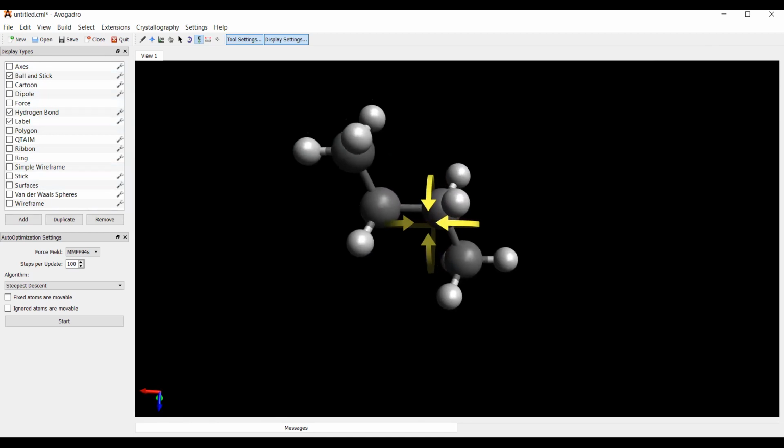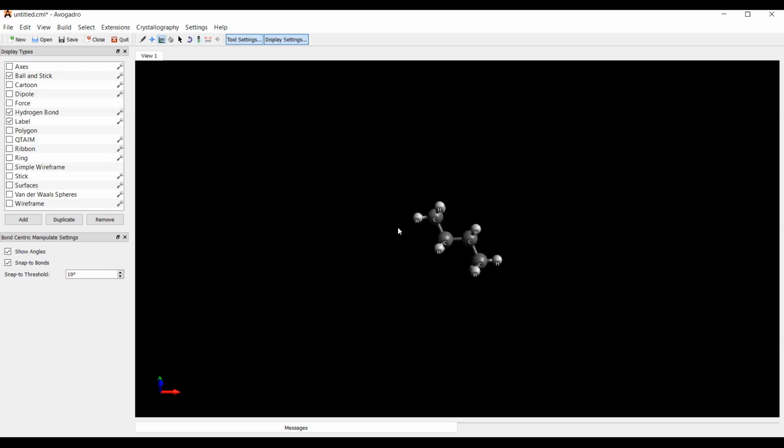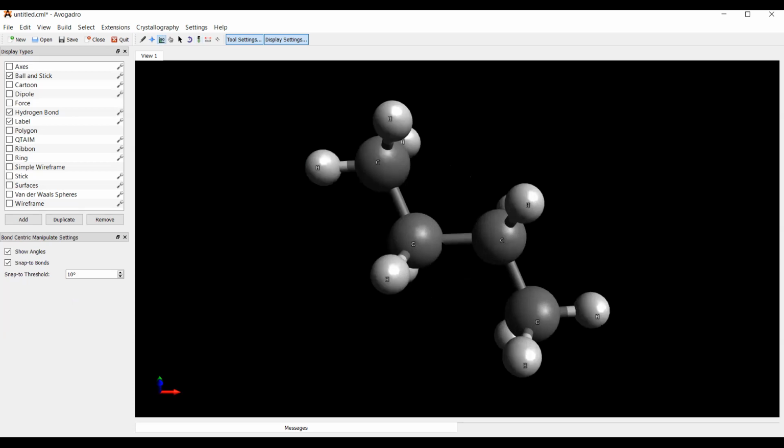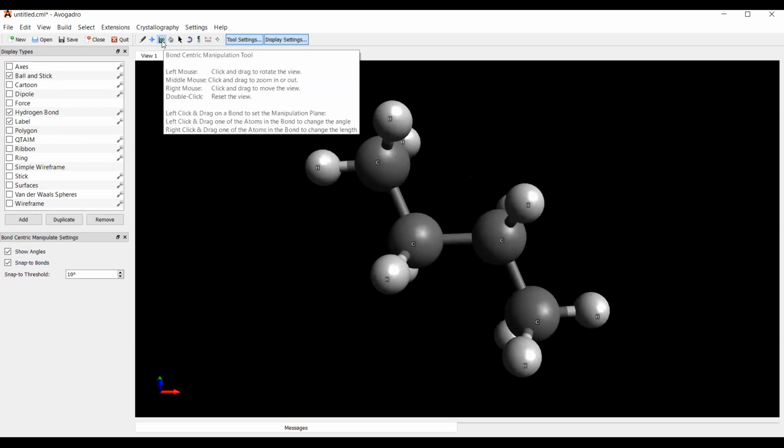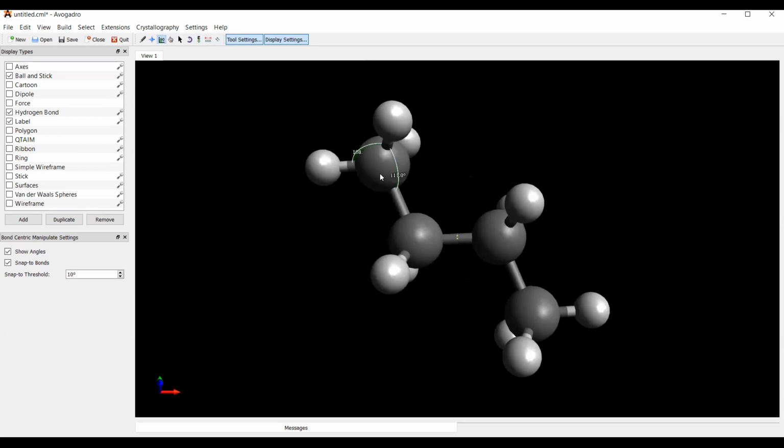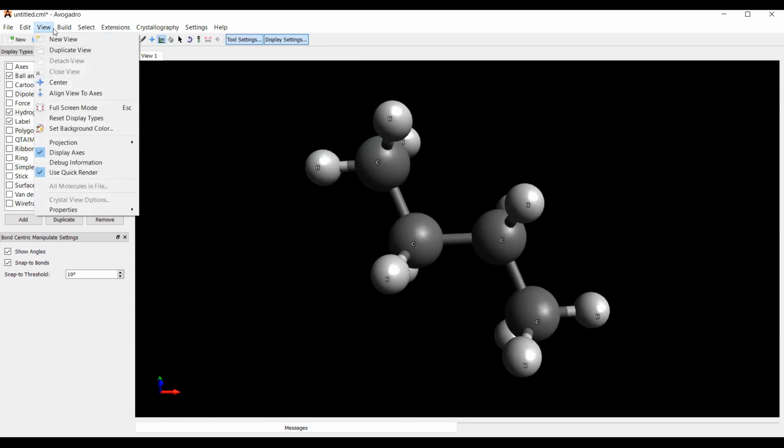Now see what I will do. I will try to modify the angle here. Tool settings I have. This is bond centric manipulation. I want to rotate these bonds. Wait a second.